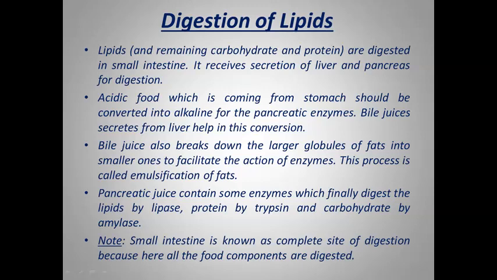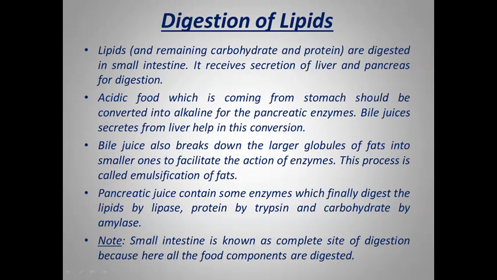Now the question arises: from where are the enzymes released? As we see in the chart which is already given in this video, the pancreas is attached to the alimentary canal. The pancreas releases pancreatic juices which contain enzymes like lipase. They also contain some other enzymes, trypsin and amylase. Lipase helps in the digestion of lipids.